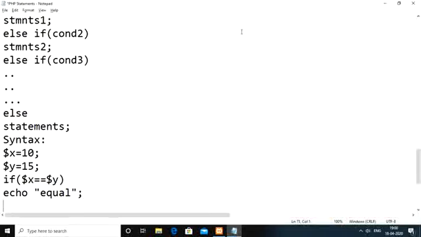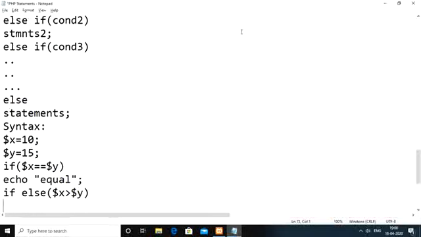Here this condition is false. In case of false, we need to check for one more condition, right? So else if, we compare the x value with the y value: x greater than y. If it is true... x is 10, 10 greater than y, which is 15? The condition here is also not satisfied.